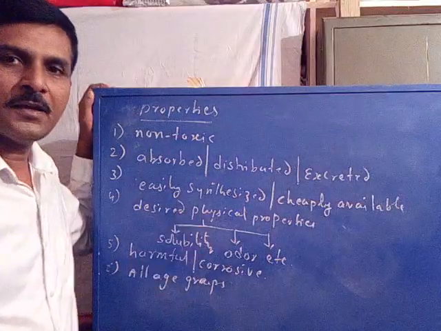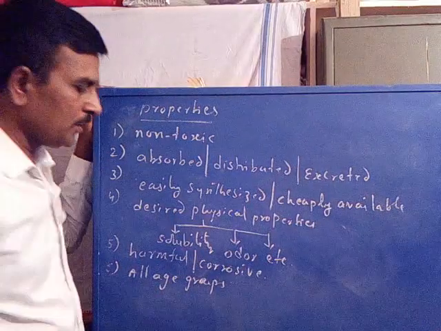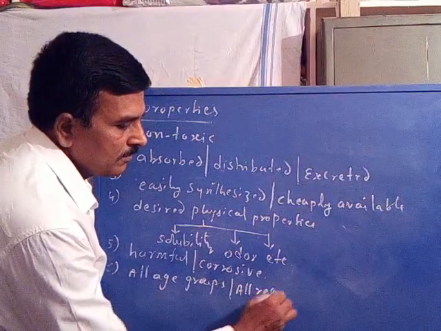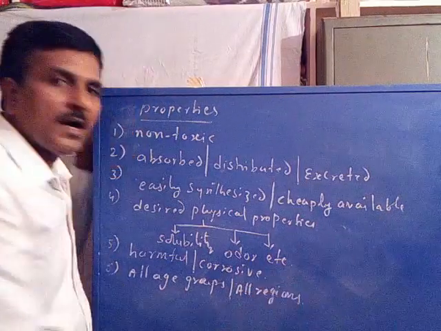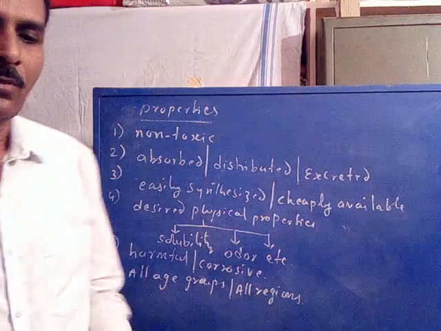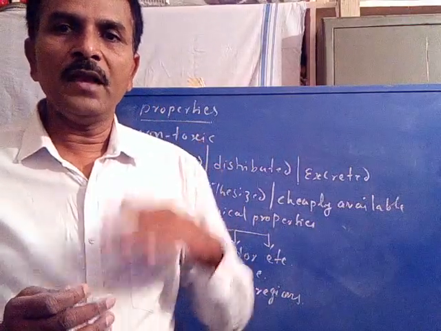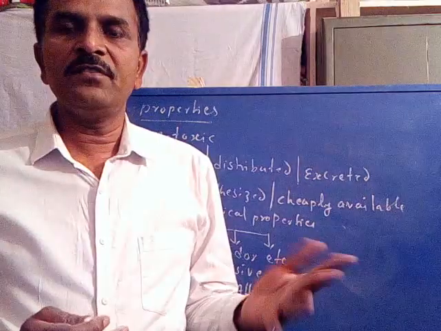It should be active in all age groups of all regions.